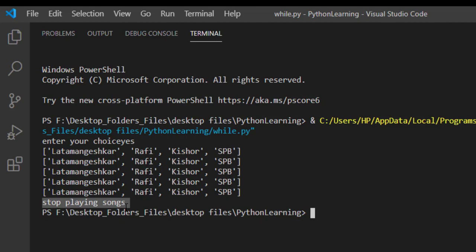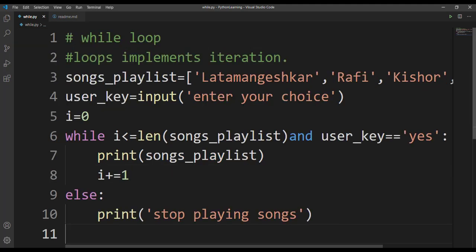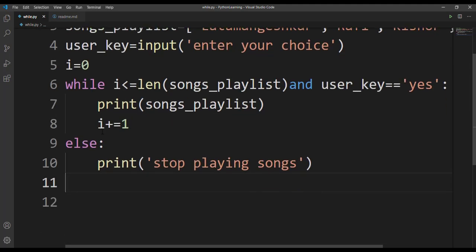Let's go back to code and discuss. So what happens here is, you can see that if songs playlist does not reach end of the list and user does not press stop button, playlist will be printing. That is, songs will be playing. Else, once this condition becomes false, that is, what is the length of our playlist? Length of our playlist is 4. So once this variable i becomes 4, while loop will be stopped.